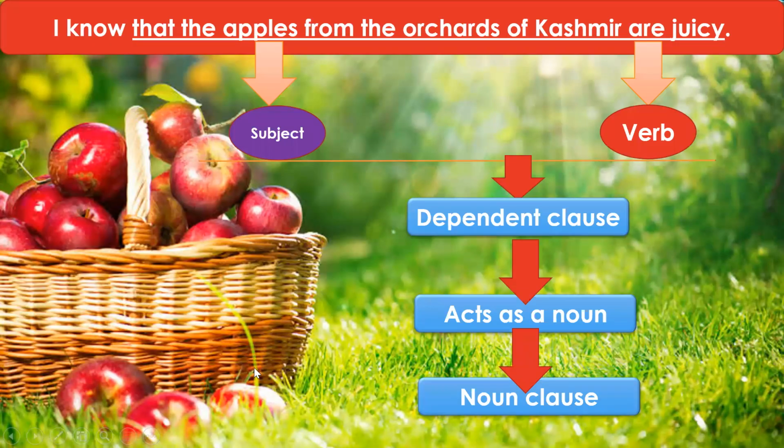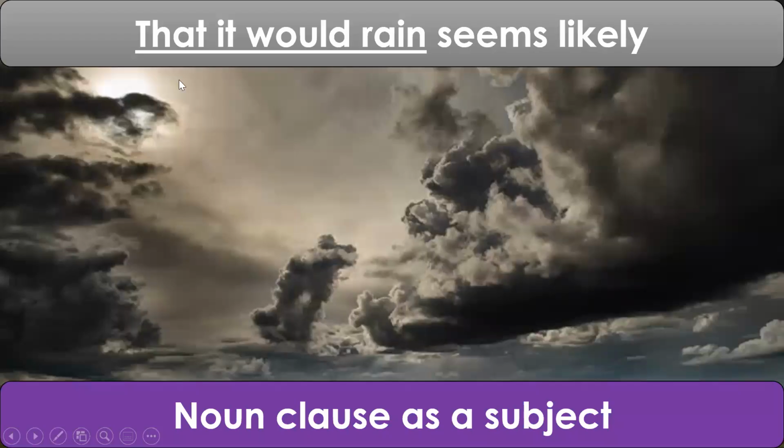So let us see some more examples. That it would rain seems likely. Now, seems is the verb here. What is the noun here?